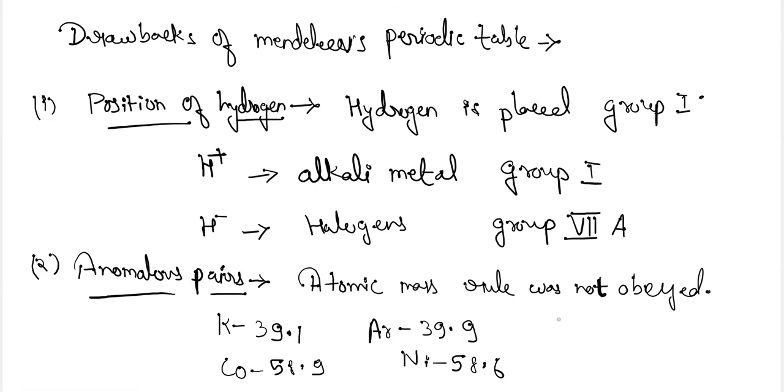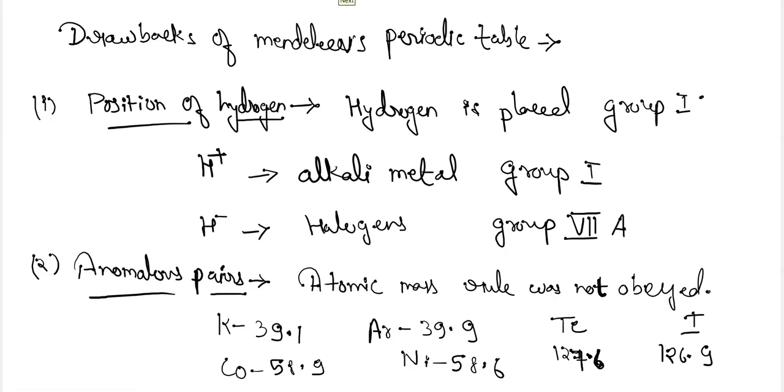Tellurium has a mass of 127.6, while iodine has a mass of 126.9. So here also we can see that tellurium, which is the heavier element, was placed before iodine. The explanation for this type of placement was not given in Mendeleev's periodic table, and hence it has caused a drawback.